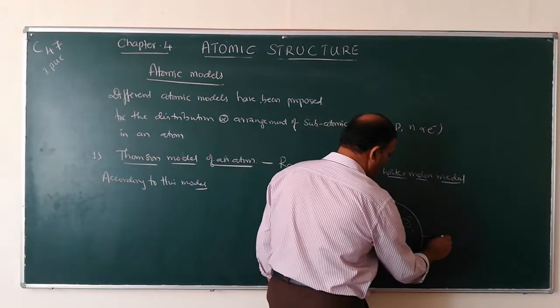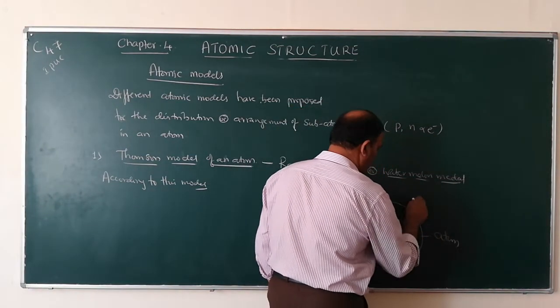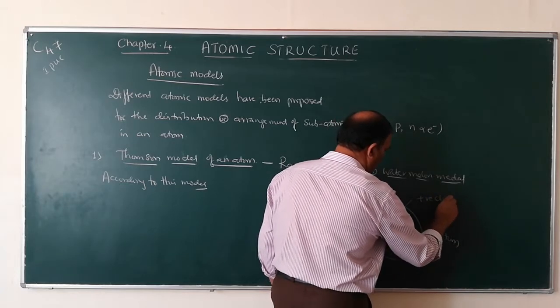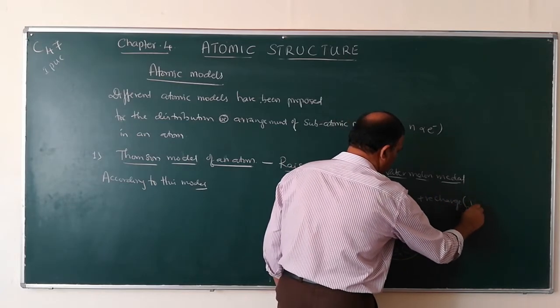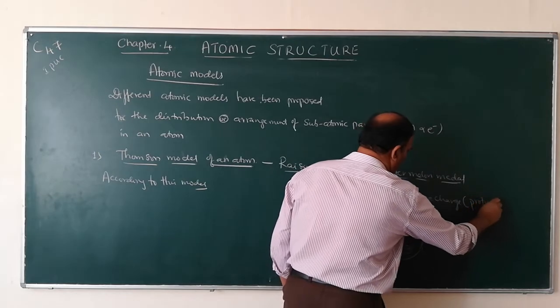So this is the atom and this is the positive charge. Here positive charge is nothing but protons.